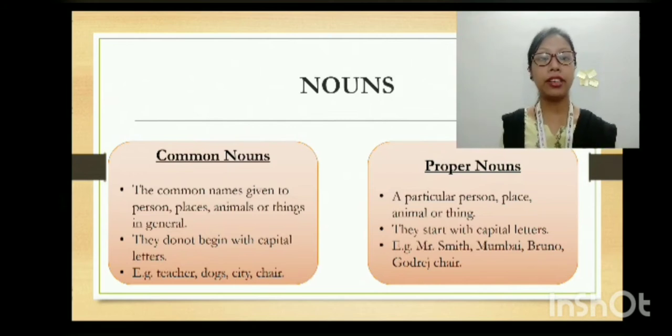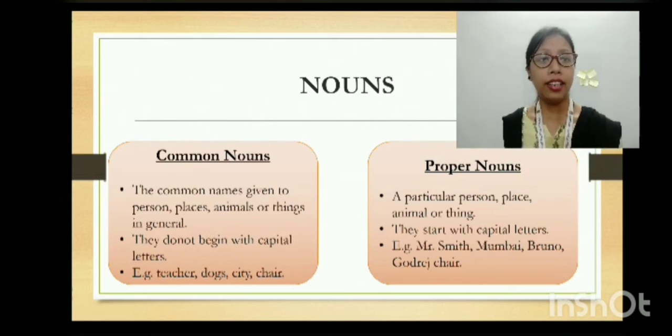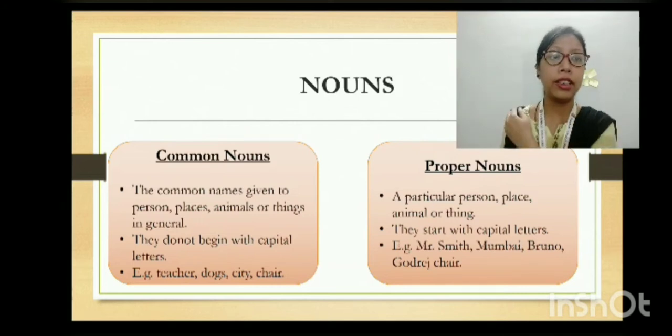For example, Mr. Smith. When I say people or person, it can be anybody. We all are human beings, we all are people. But when I say Mr. Smith, I am pointing to that particular person.